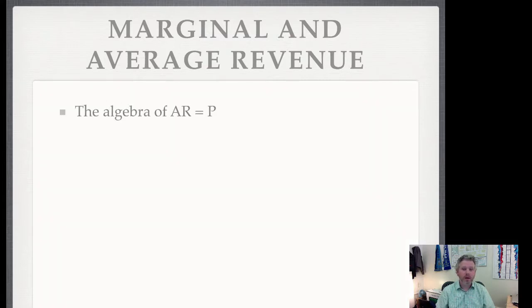So what is the algebra of why the average revenue equals the price? I just mentioned it earlier, but here it is in equation form. The average revenue is just total revenue divided by quantity. That's also the same as P times Q divided by Q, because total revenue is just price times quantity. And of course, those two Q's cross out, and so you can see here that average revenue equals price. Average revenue equals total revenue over quantity, and price is what is left when the Q's cross out.